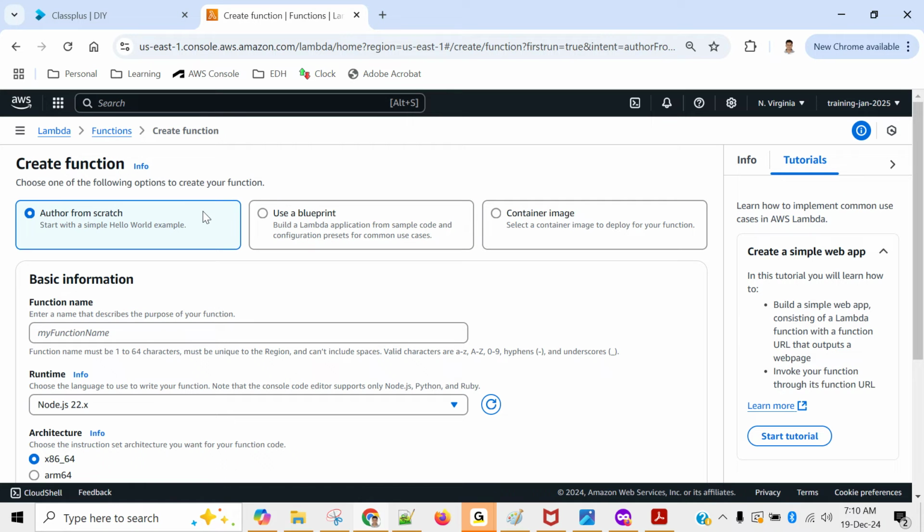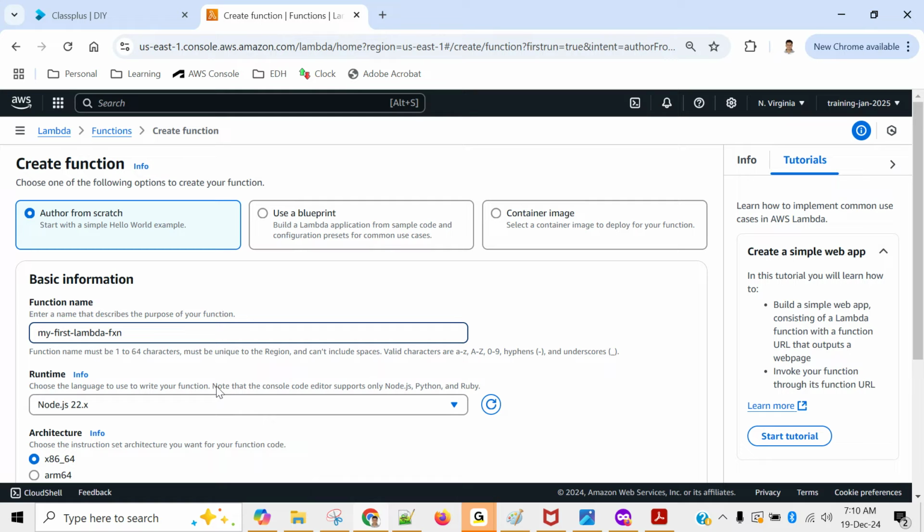Okay, function name, any meaningful name. I would say my first lambda function. That's definitely not a meaningful name. I mean, whatever your lambda will do, put that name, so that by looking at the name itself you understand what's the purpose of this lambda.